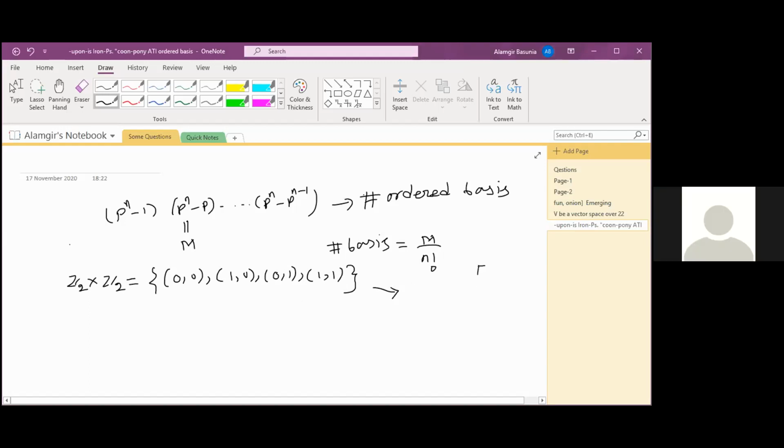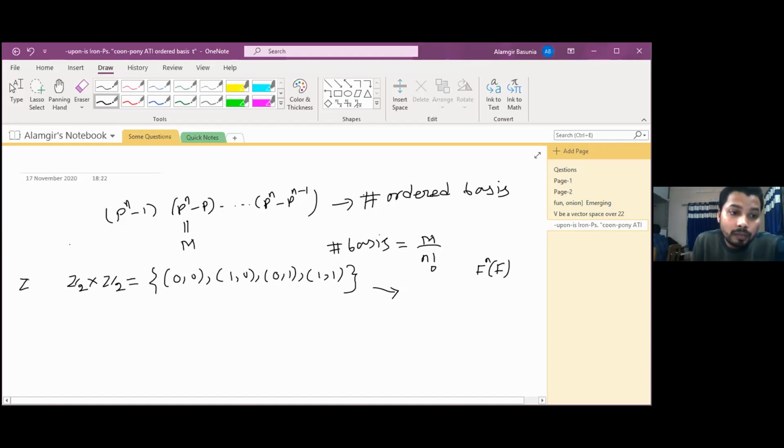As I said, F to the n over F makes a vector space of dimension n, so Z2 cross Z2 has dimension 2. That means here n is equal to 2 and p is also 2. Now the cardinality of that set is p to the power n, which is 2 squared, 4. That's why the elements are 4: 00, 10, 01 and 11.